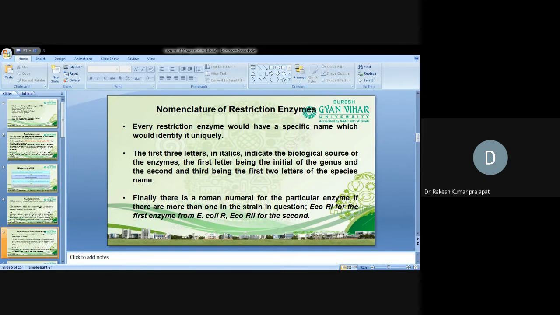The first letter is the initial of the genus, and the second and third are the first letters of the species name. Finally, there is a Roman numeral for a particular enzyme if there is more than one enzyme from the same strain in question, like EcoRI for the first enzyme from E. coli and EcoRII for the second.